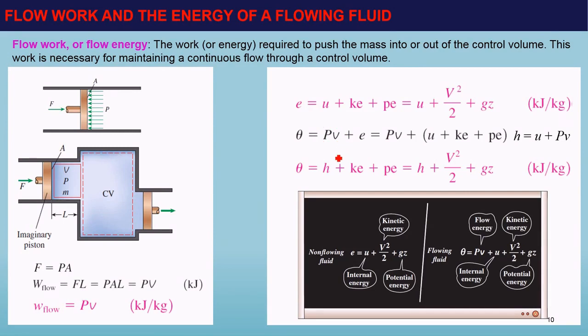There is some energy that comes to the flowing liquid because of the internal energy, kinetic energy, and potential energy, and also flow energy should be there. So total energy of a flowing liquid is equal to PV, which is flow energy, plus U plus V squared over 2 plus gz.